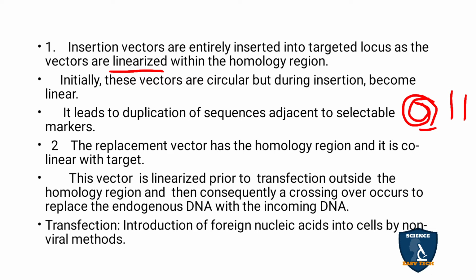So in replacement, the vector should be linear and it acts as a collinear target, and crossing over takes place because the vector stands behind the gene of interest. During that crossing over, some of the endogenous DNA gives way for the incoming DNA. Transfection is the introduction of foreign nucleic acids into the cells by non-viral methods. They may ask this in 2 marks. What is transfection? Introduction of foreign genes into the cells without any viral methods.